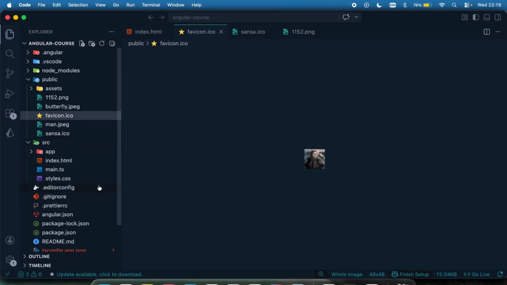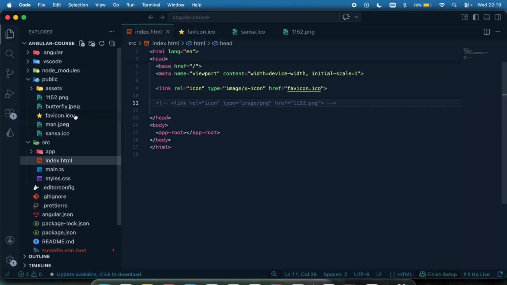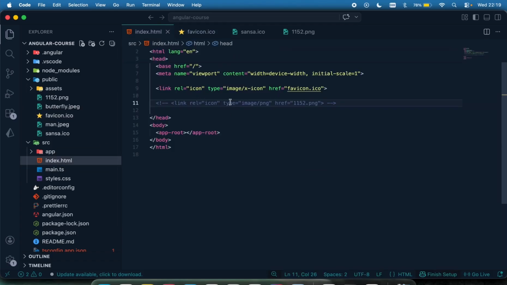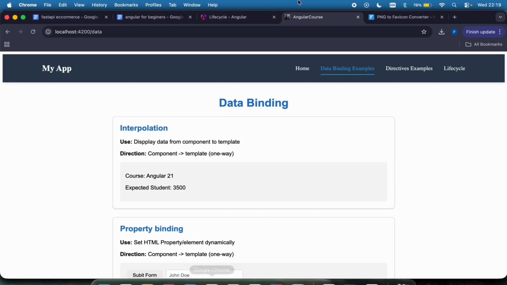You can use your custom logo for your application, convert it to an ICO file, or you can use the JPEG or PNG directly right there. So that's how to change the icon at the top of your browser for your website.